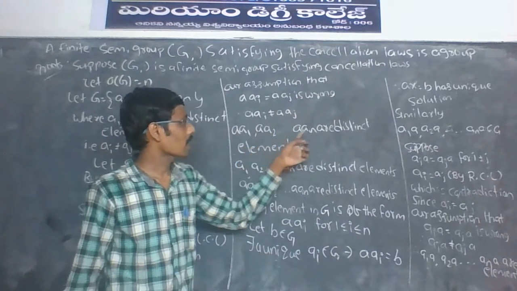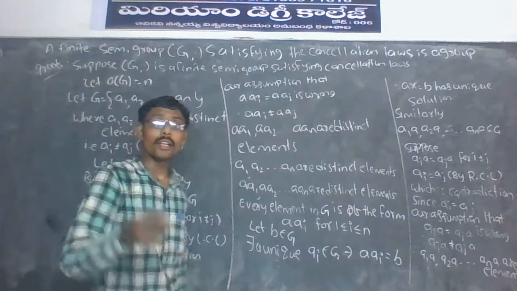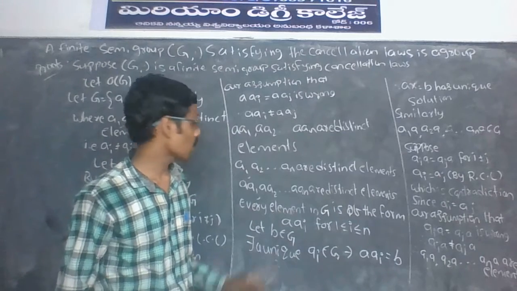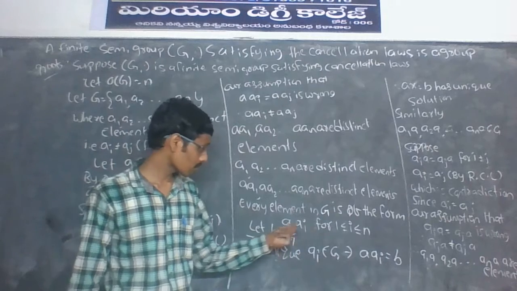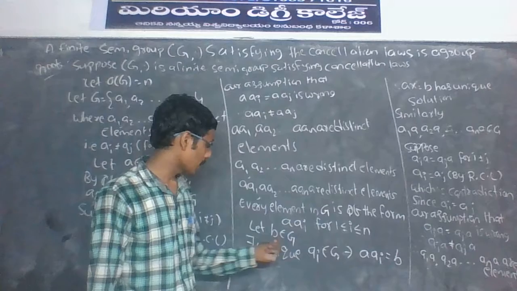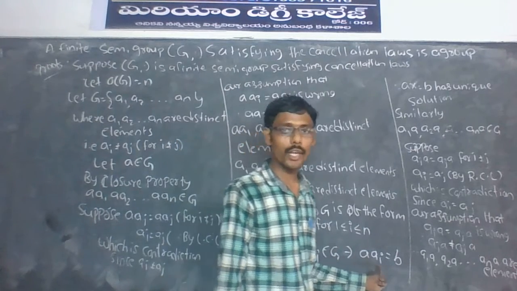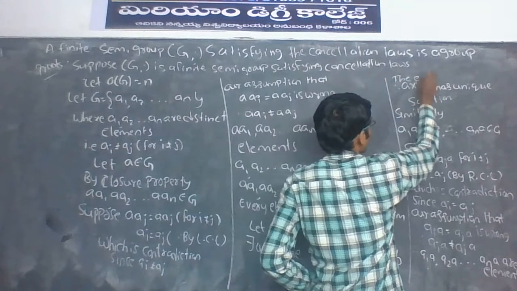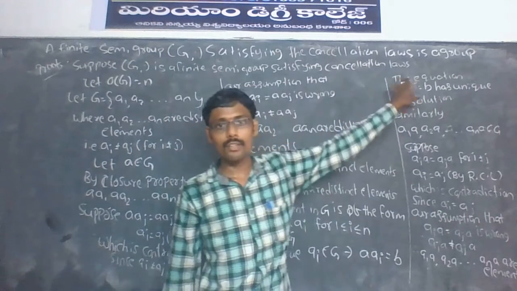a1, a2, and so on, an are distinct elements, so a·a1, a·a2, and so on, a·an are also distinct elements. So every element in Z is of the form a·ai, for 1 ≤ i ≤ n. Let b belong to Z. There exists a unique ai belonging to Z such that a·ai = b. The equation ax = b has a unique solution.